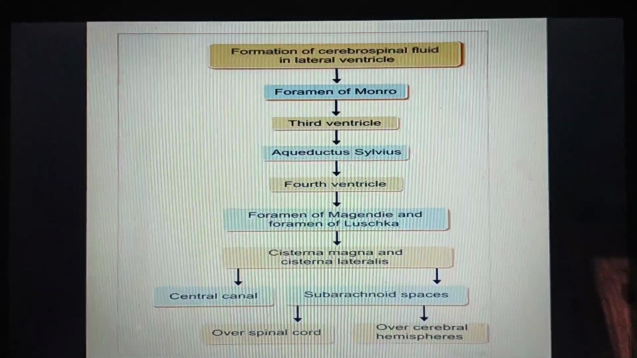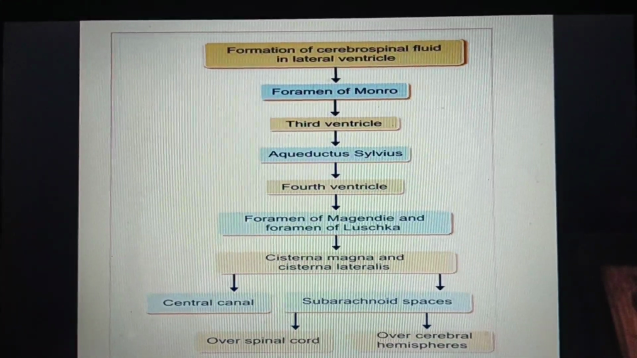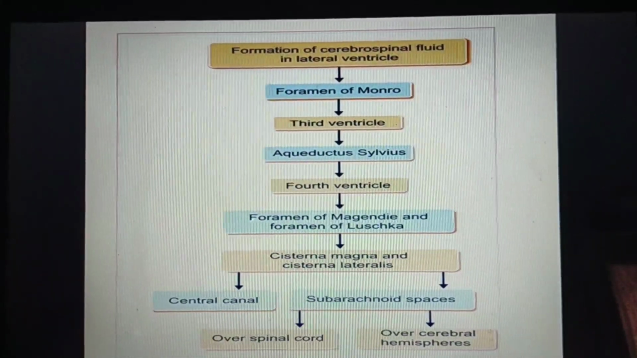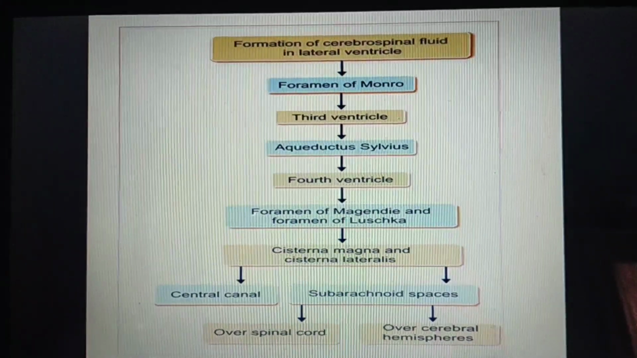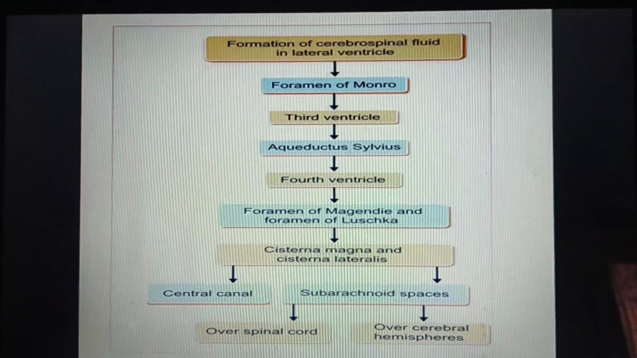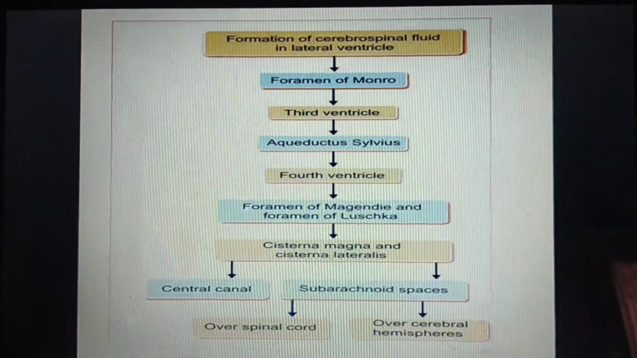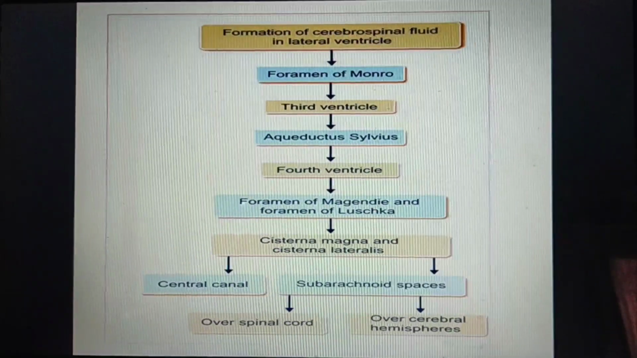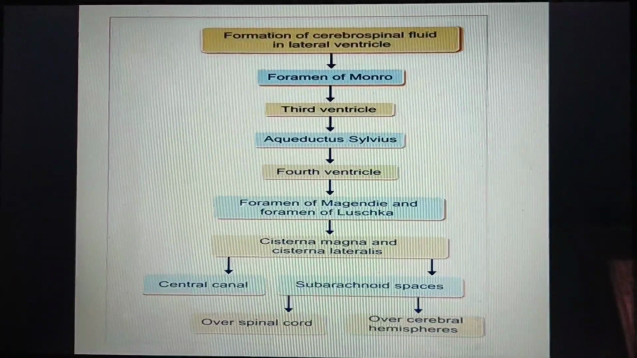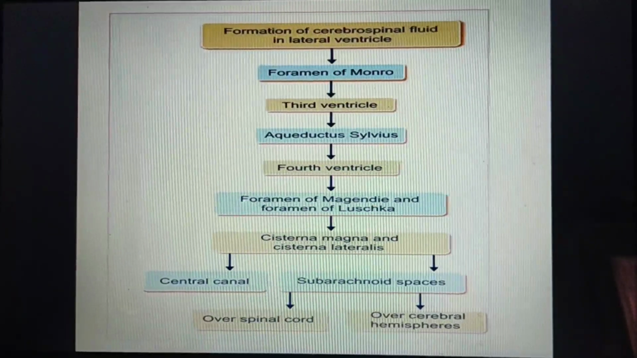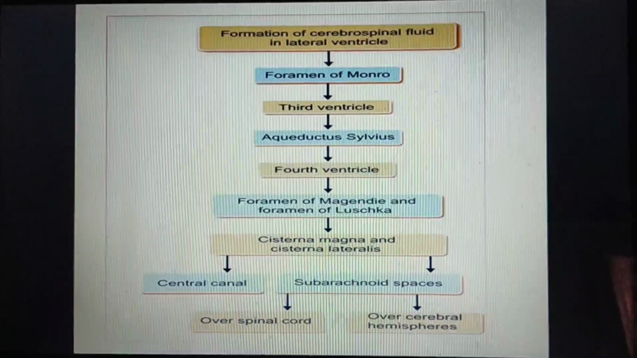The same thing we'll see in this flow chart. The formation of cerebrospinal fluid in lateral ventricles. Then it goes to the foramen of Monro. Then to the third ventricle, from there it goes to the aqueductus Sylvii. Then it goes to the fourth ventricle. From the fourth ventricle, it goes to the foramen of Magendie and foramen of Luschka. From there, it goes to cisterna magna and cisterna lateralis. And from there, it goes to the central canal and subarachnoid spaces. From subarachnoid spaces, it goes over the spinal cord and over the cerebral hemisphere.